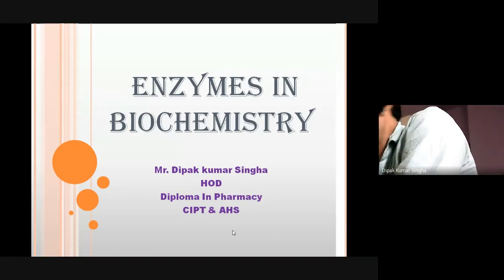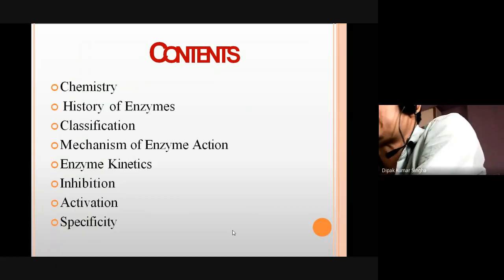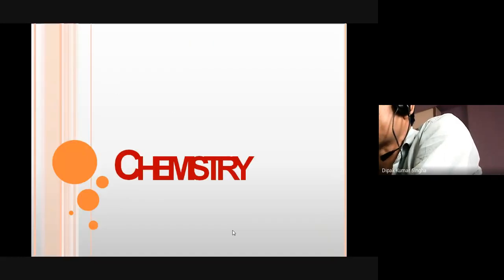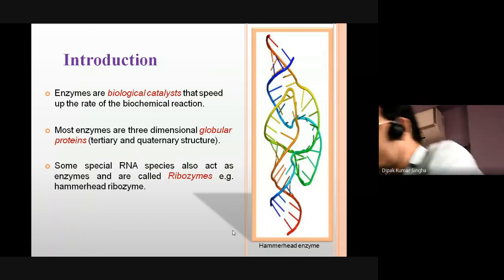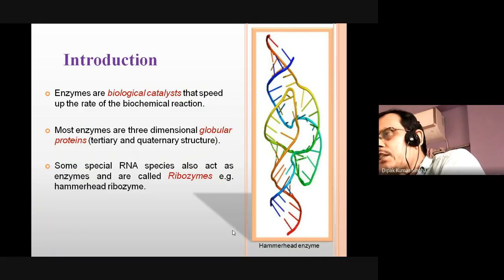First, let us see what enzymes are: the basic chemistry and history of enzymes, classification, mechanism, enzyme kinetics, inhibition, activation, and specificity. This is the basic chemistry of enzymes. Enzymes are substances, protein in nature, present in a particular concentration, which act on a specific substrate at a specific pH, temperature, and condition. This is called an enzyme.